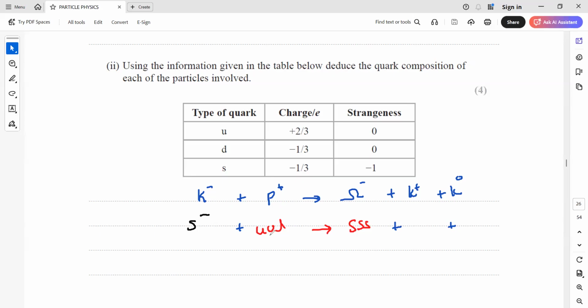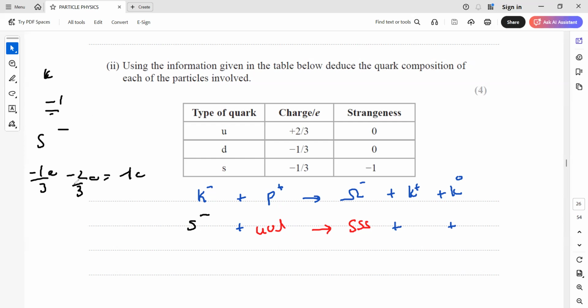Which antiparticle should be there? Because K minus has a -1 charge, and the strange particle has a charge of -1/3 times the charge of the electron, there should be an antiparticle which has a charge of -2/3. So we get a result of -1e, or -e.